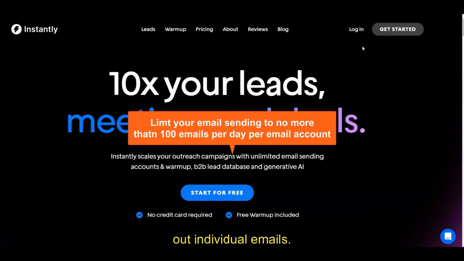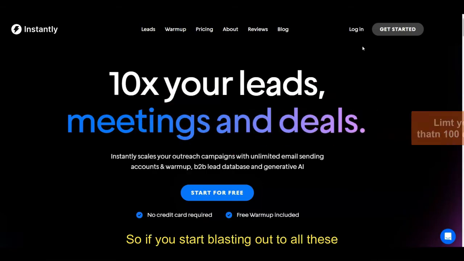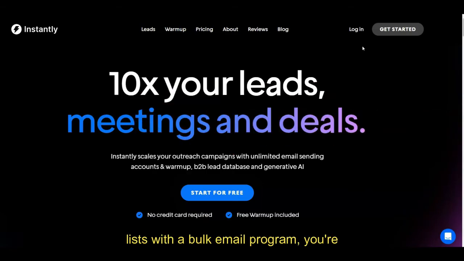You're basically sending out individual emails. So if you start blasting out to all these lists with a bulk email program, you're probably going to get flagged as spam on some of the emails. Even if it's not, you're going to get flagged as spam, and then your emails are not going to go in the inbox, right? So you usually want to keep it to less than 100 emails. But I want to talk about something more important.